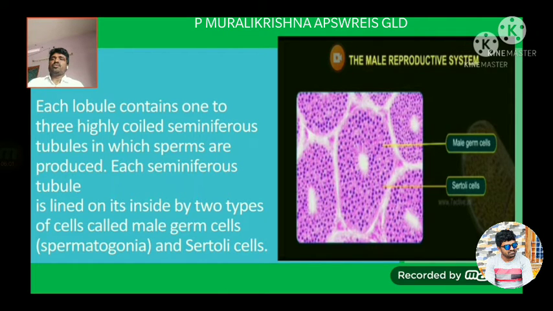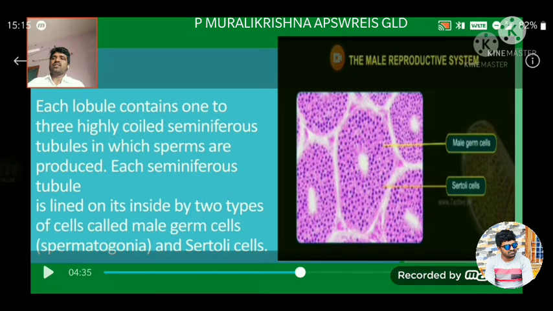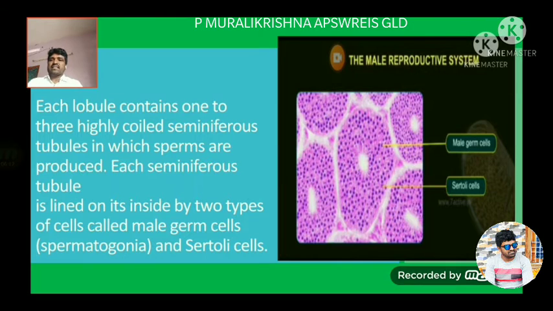Each seminiferous tubule is lined on its inside by two types of cells called male germ cells, also called spermatogonia, and another type of cells called Sertoli cells.